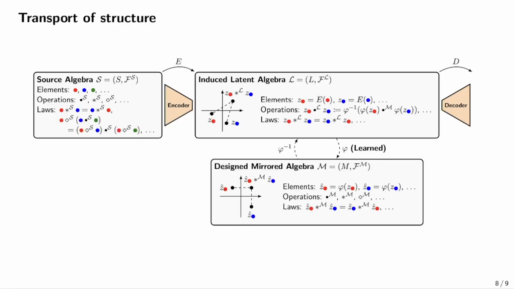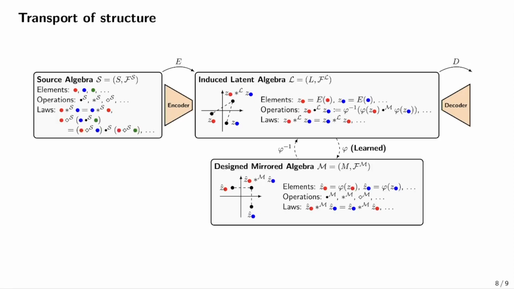To do this, we first design a mirrored algebra whose underlying space is a Euclidean vector space of the same dimensionality as the latent space. Then in this space, we hand design one operation for each operation in the original source algebra. This operation is a nice closed form arithmetic expression which takes in the same number of arguments as the original operation in the source algebra. For example, if we have a union operation in the source algebra, in the mirrored algebra we might pick the corresponding union operation to be element-wise maximum, which is also commutative.